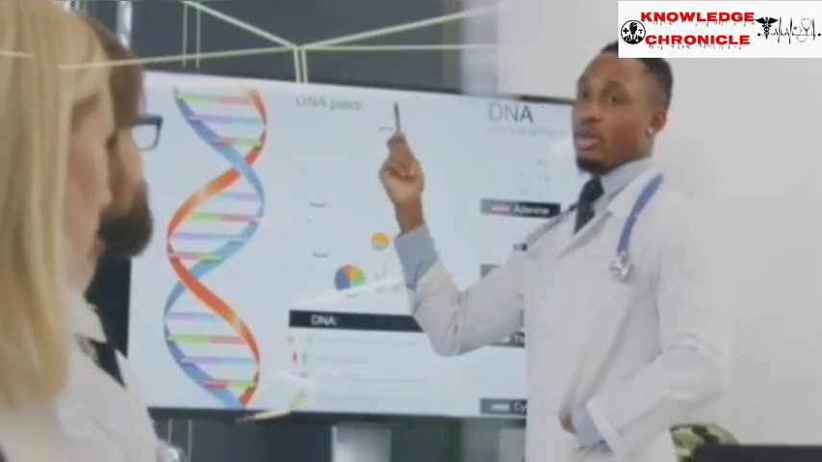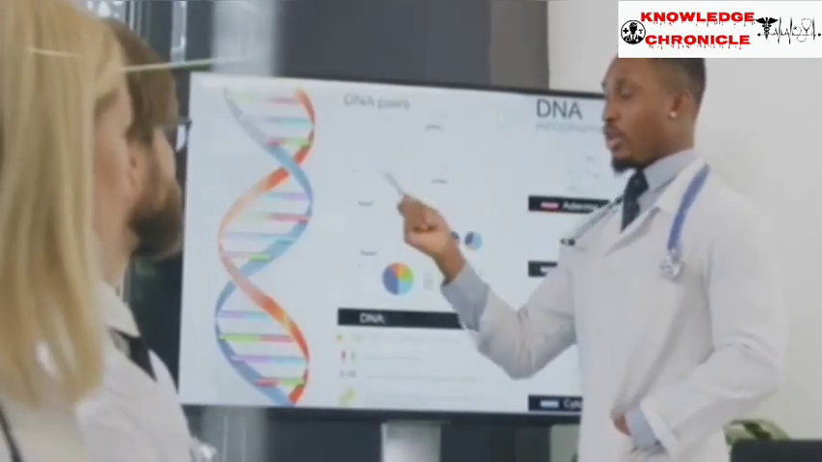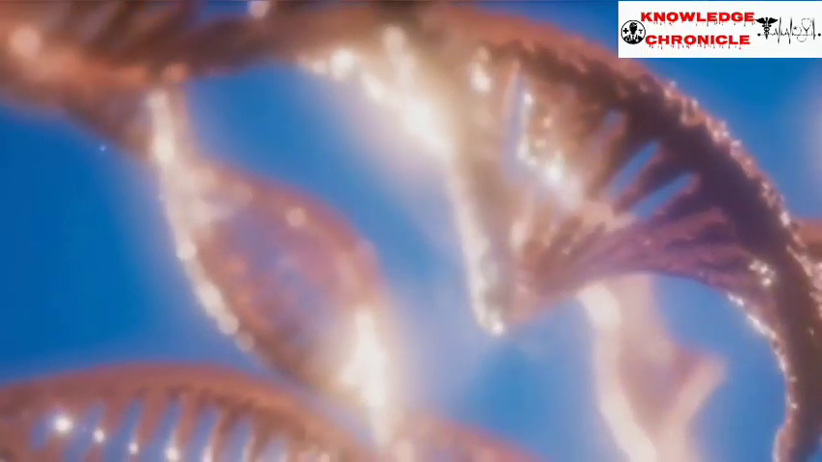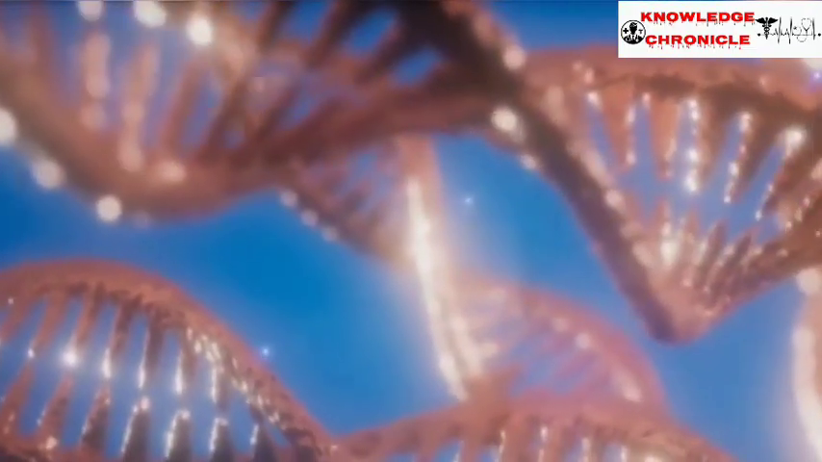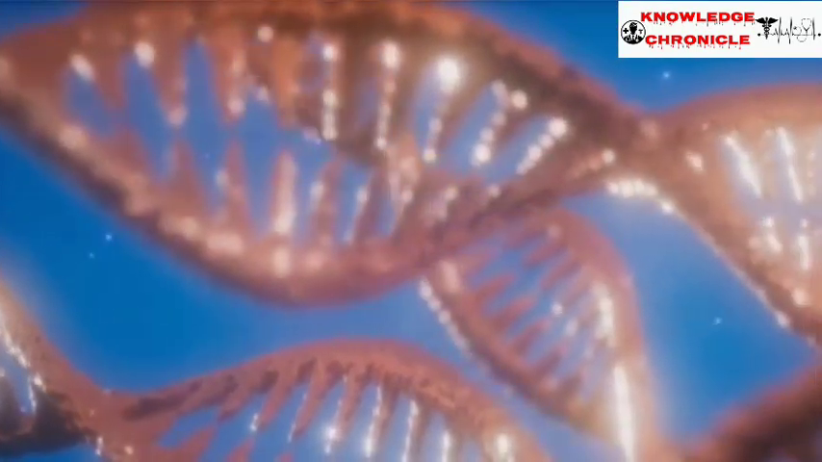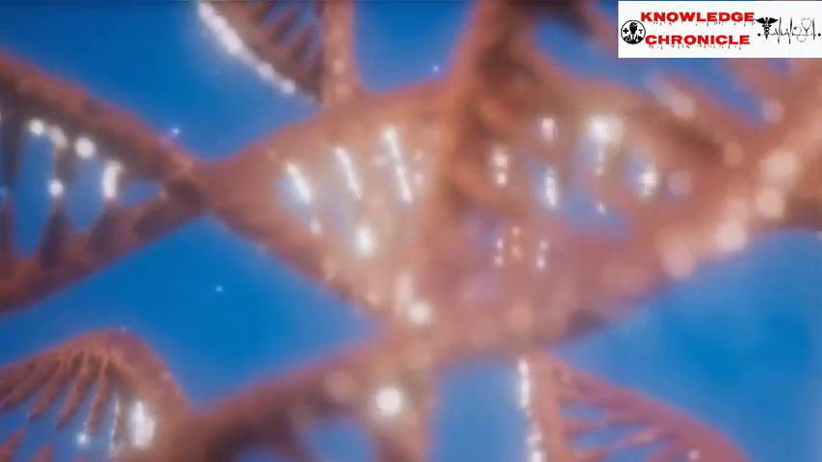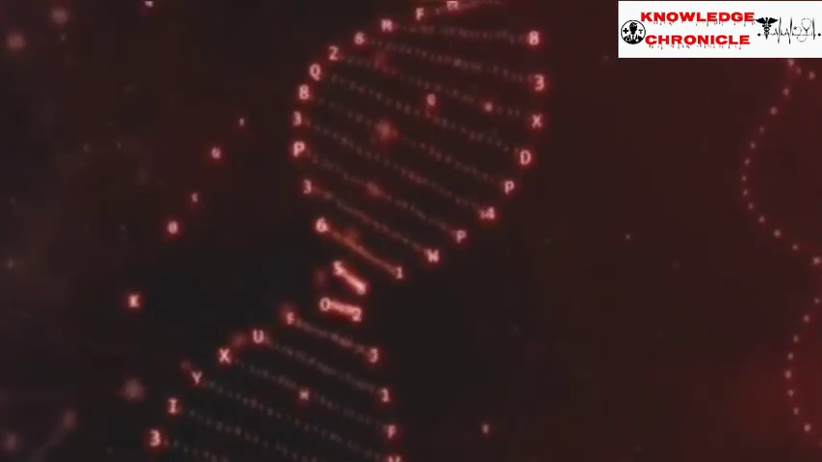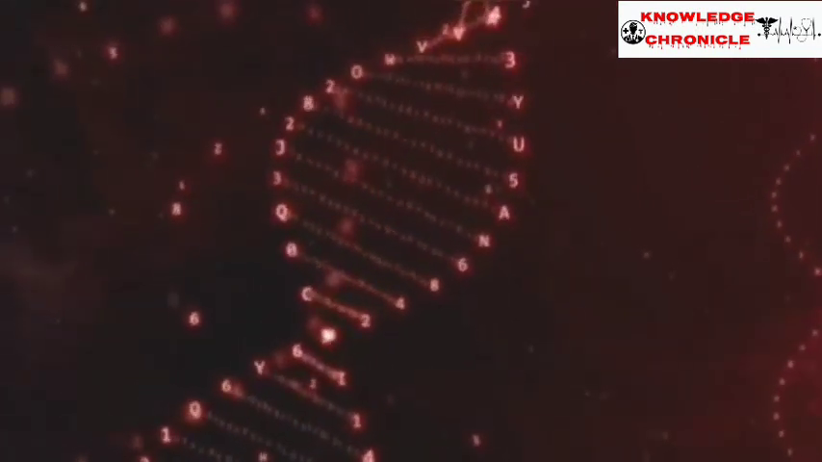Let's decode the 6 golden rules of the genetic code with simple examples. A. Triplet codon. Every amino acid is coded by a sequence of 3 bases. Example, AUG codes for methionine. B. Degeneracy. Some amino acids are coded by more than one codon. Example, both UUU and UUC code for phenylalanine. This makes the code degenerate, not defective, just flexible.